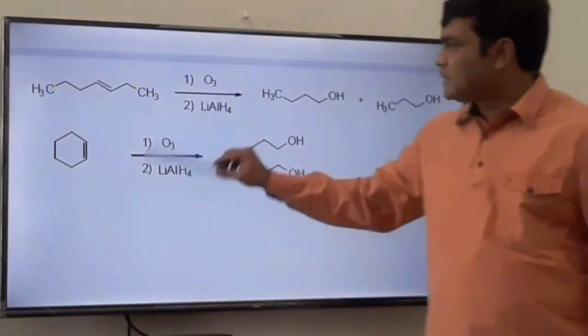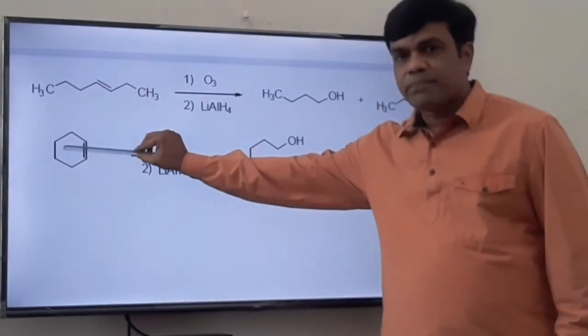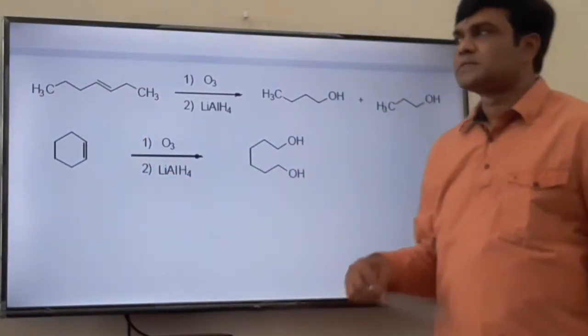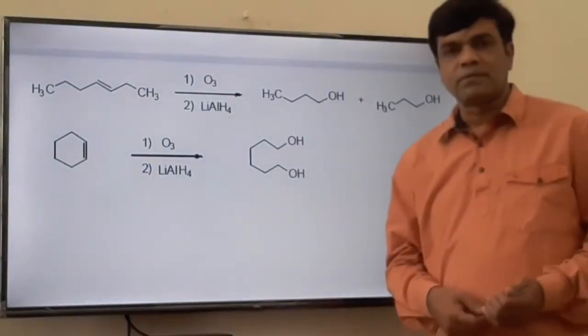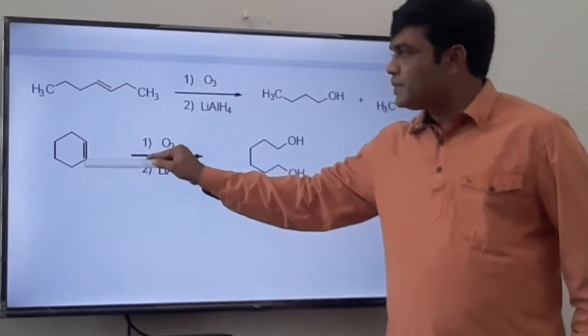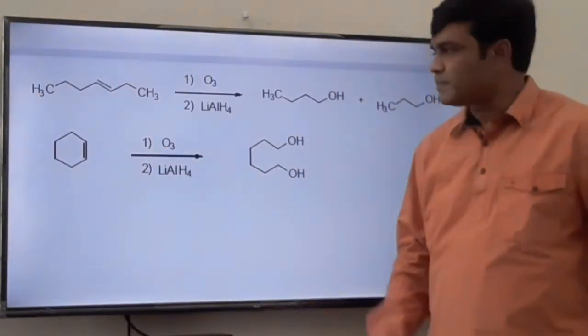Same is the case here. Now let us see all three possibilities here. This is carbon-carbon double bond. Ozonide will form first, then that ozonide on reaction with hydrogen peroxide, this carbon will oxidize to COOH, this carbon will also oxidize to COOH, that is dicarboxylic acid.